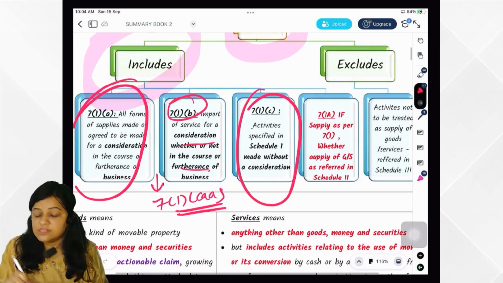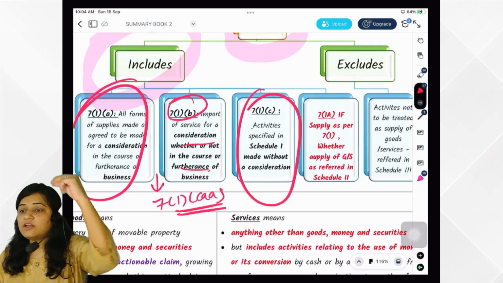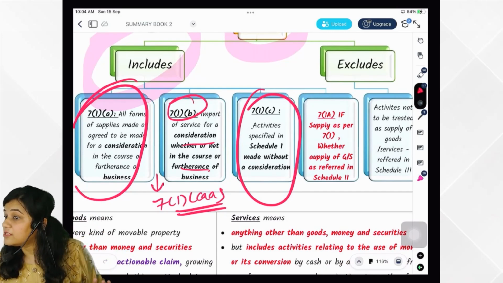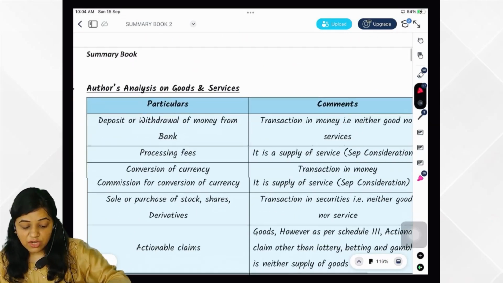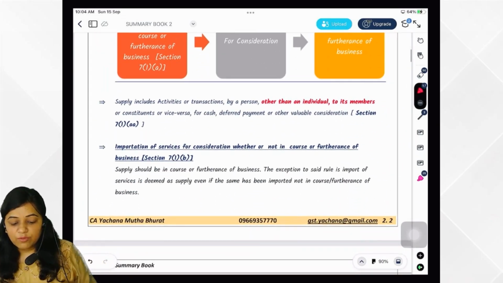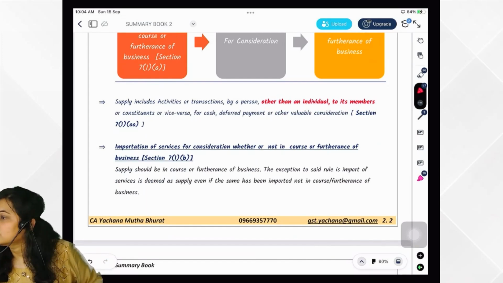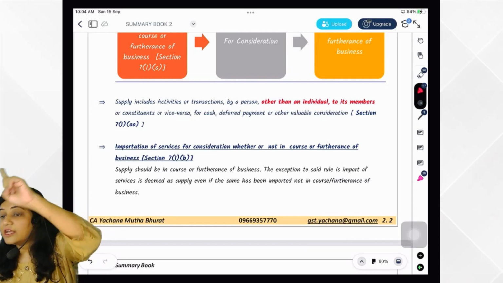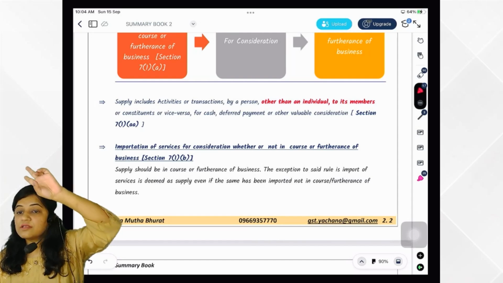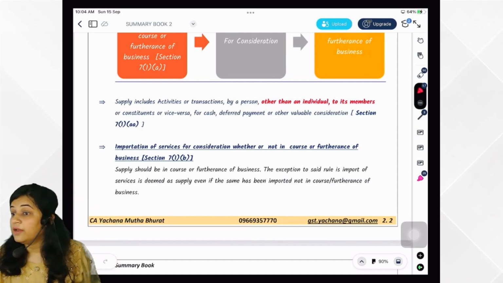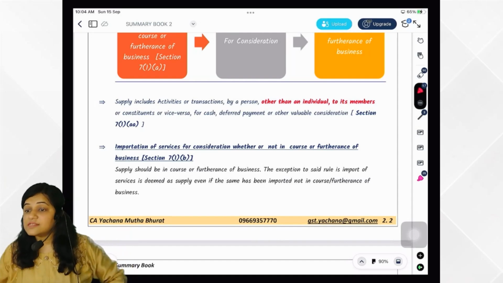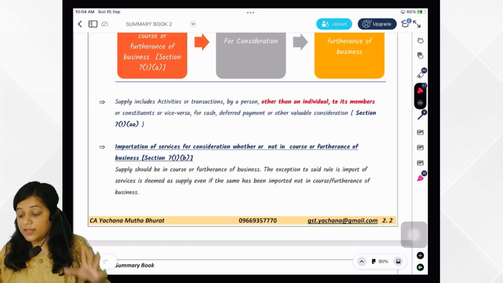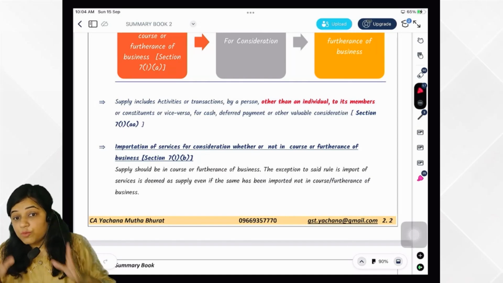Okay, then comes 7.1c. What does 7.1c say? Activities specified in schedule 1 without consideration would also be treated as supply. Without consideration. So what was schedule 1? We'll see once. Permanent transfer or disposal of business asset where input tax credit is availed. Second, supply of goods or services between related persons or distinct persons in the course or furtherance of business. So what are we studying? Schedule 1. That means even if without consideration it would be treated as supply.